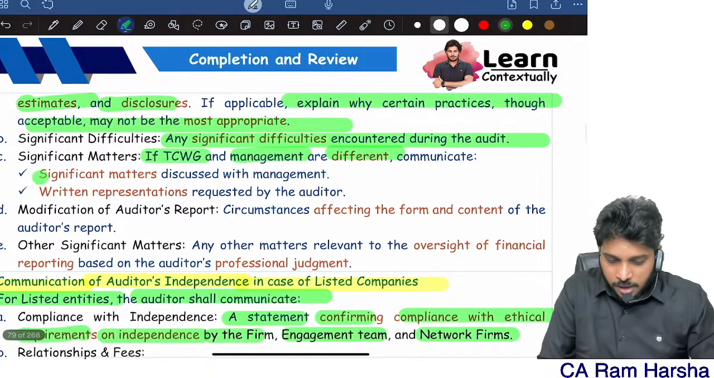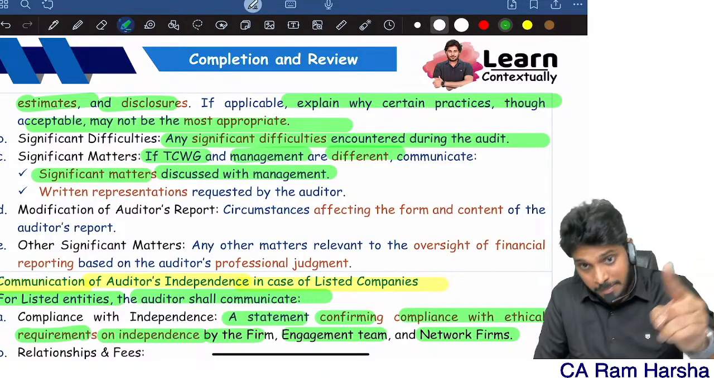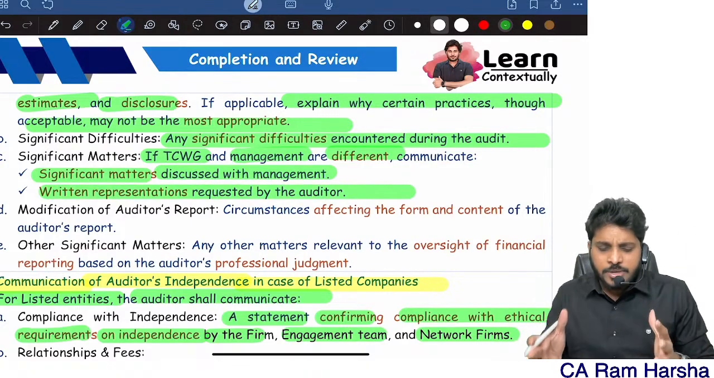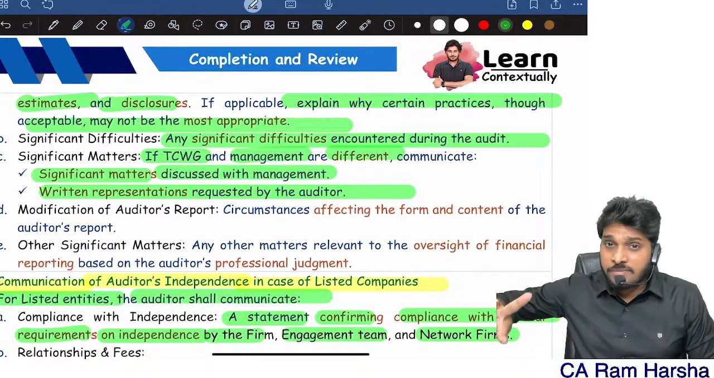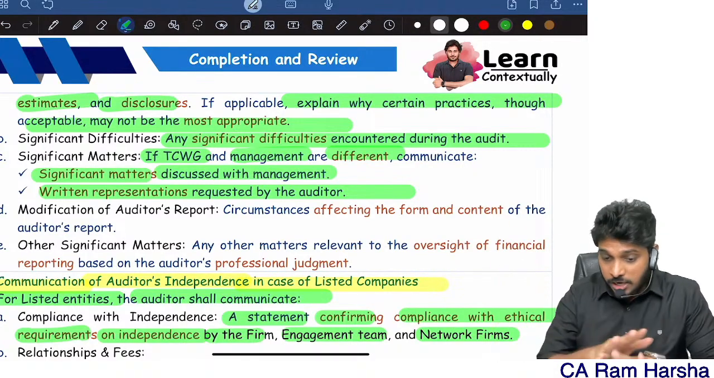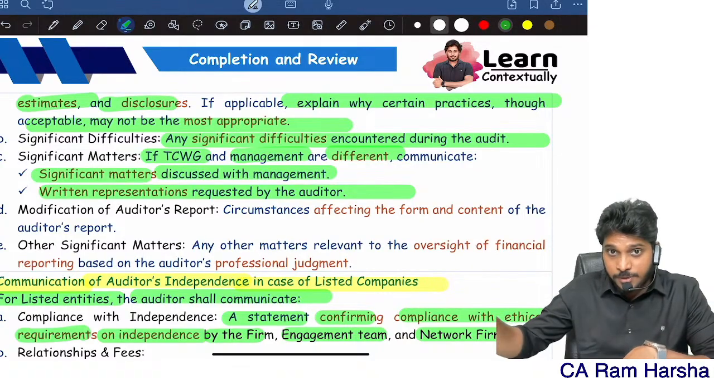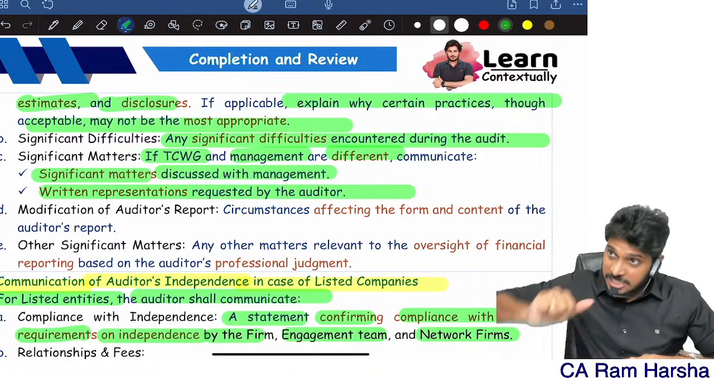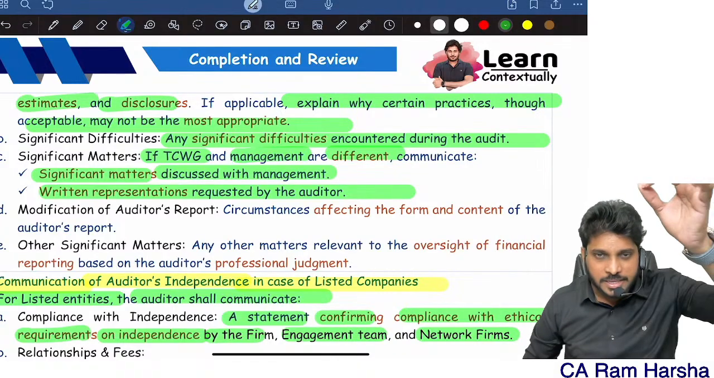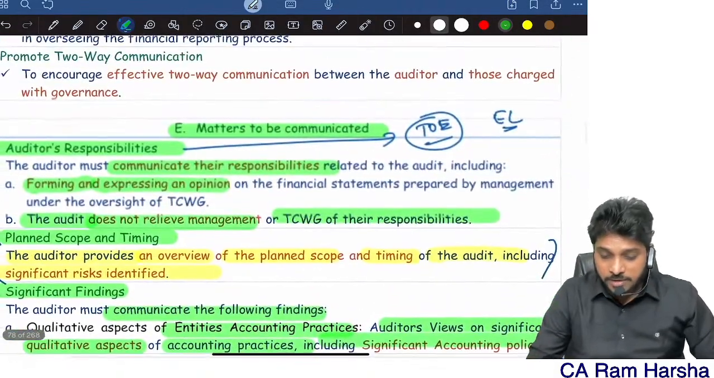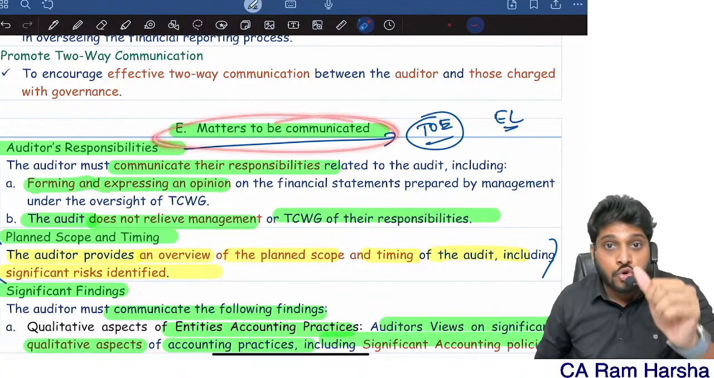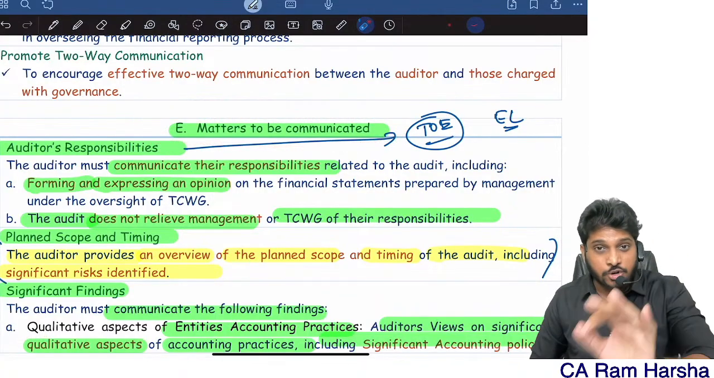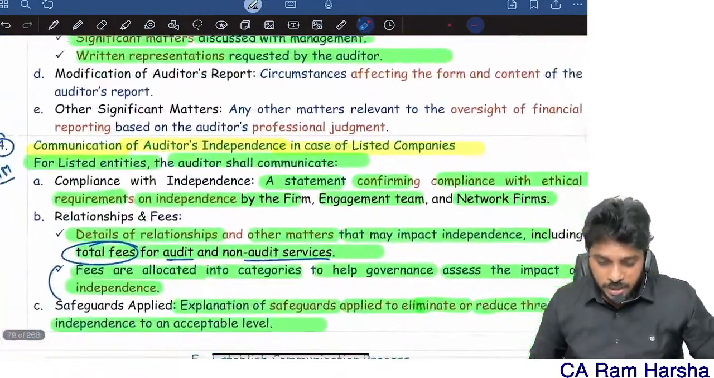And if those charged with governance and management are different, communicate significant matters discussed with the management. Written representations you also communicate. Whatever significant matters you discussed with the management, what the discussion was, with whom you discussed, what they replied, that entire discussion, share it with the top management. Remember, in this entire standard, we are discussing matters to be communicated to those charged with governance.